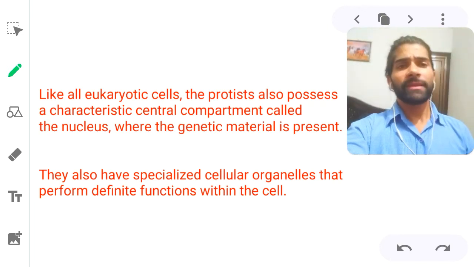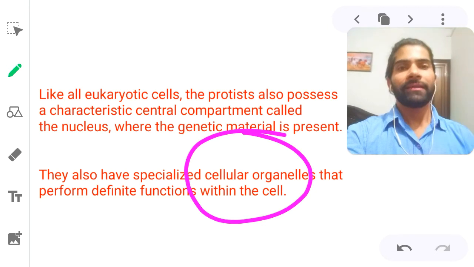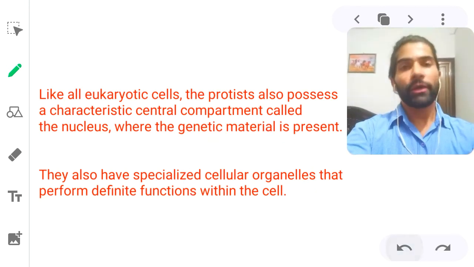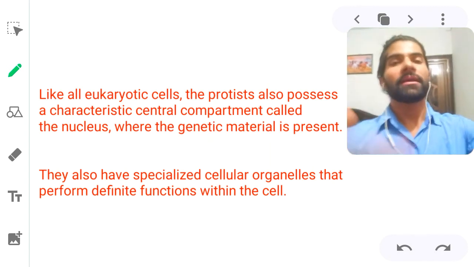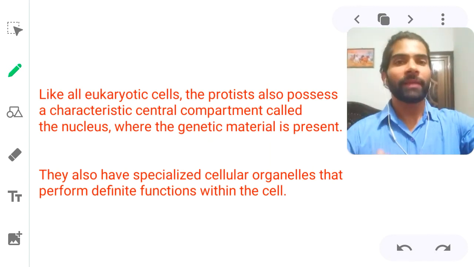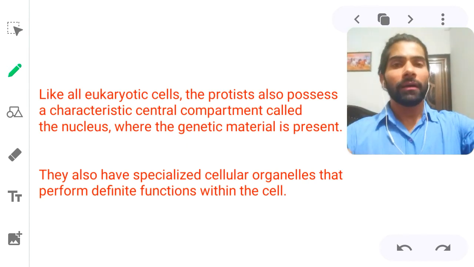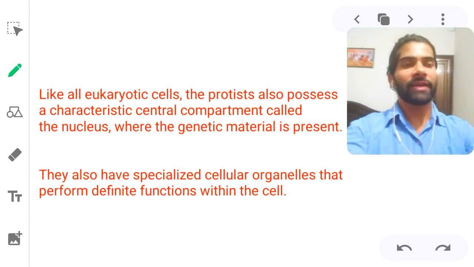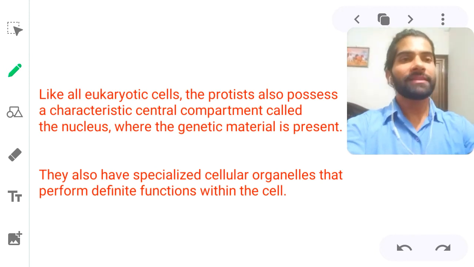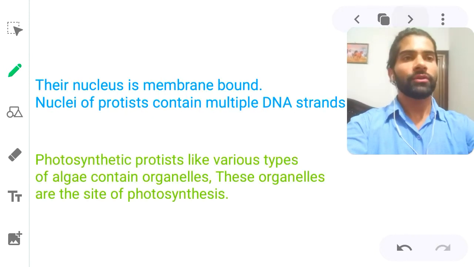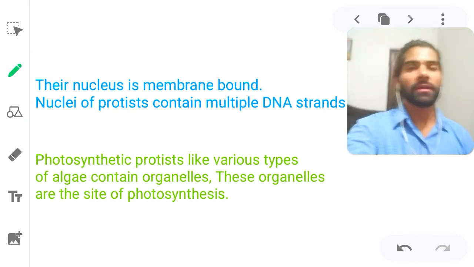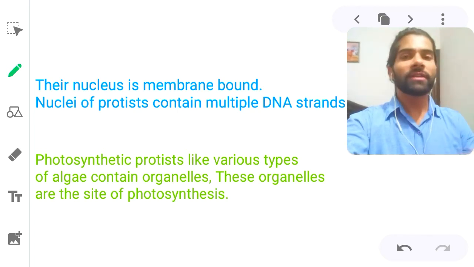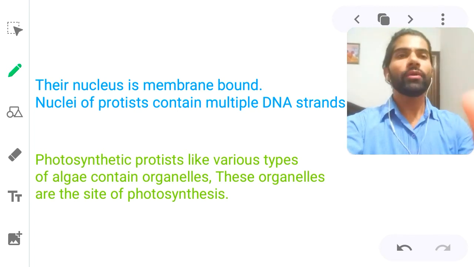They also have specialized cellular organelles that perform definite functions within the cell. Yes, like mitochondria, that is the powerhouse of the cell that makes the ATP for the cell because the cell needs energy. So mitochondria, ribosome, protein synthesis, endoplasmic reticulum, membrane synthesis, and so on. You know very well what is the function of the ribosome and endoplasmic reticulum. The nucleus is membrane bound. Yes, because it is a eukaryotic cell, so that's why the nucleus is membrane bound.